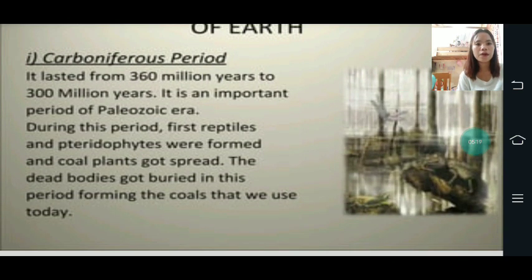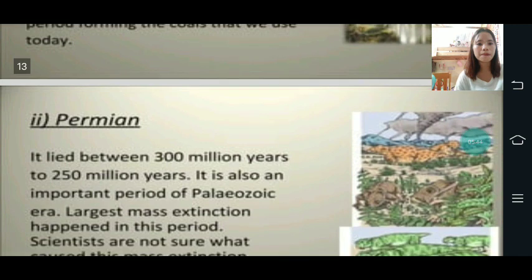First, the Carboniferous period. It lasts from 360 million years ago to 300 million years ago. It is an important period of the Paleozoic era. During this period, the first reptiles and vertebrates were formed and coal plants spread. The dead bodies got buried in this period, forming the coal that we use today.